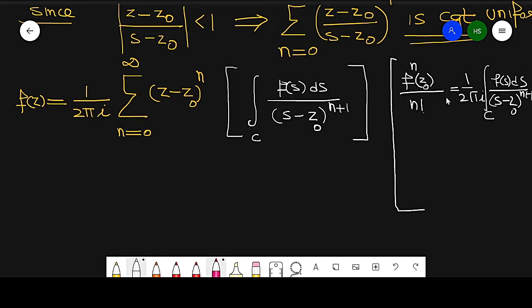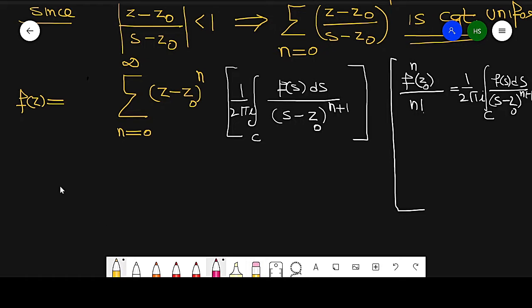From this, the integral is equal to 2 pi iota times this value. So 2 pi iota is cancelled with this term, and we can take the 2 pi iota inside and cancel it.